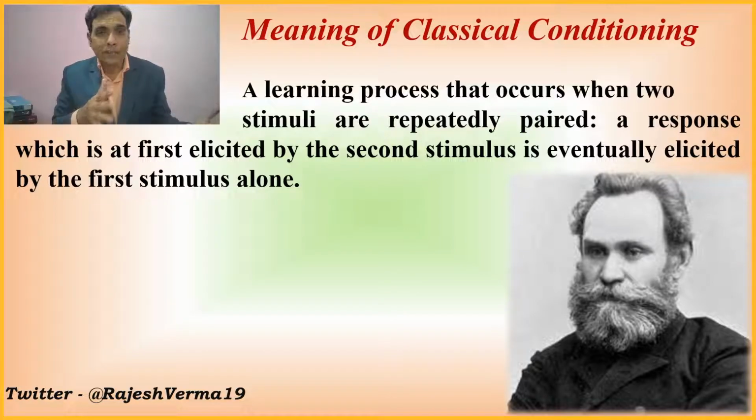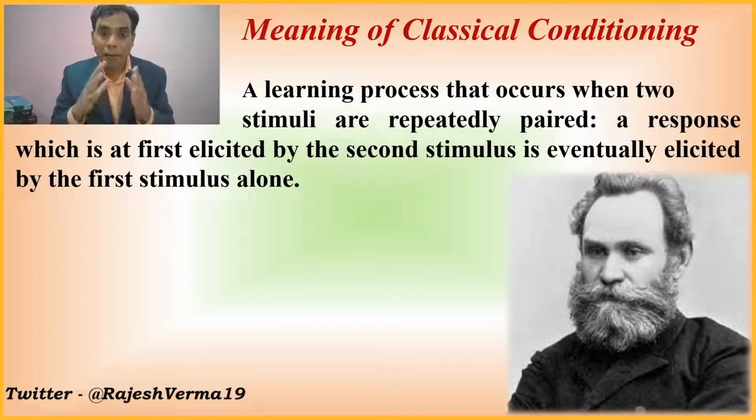So in technical words, it's a learning process that occurs when two stimuli are repeatedly paired, stimuli of different characteristics, different nature. When two stimuli are paired, they are expected to elicit a similar response.